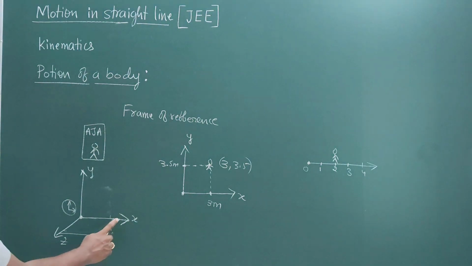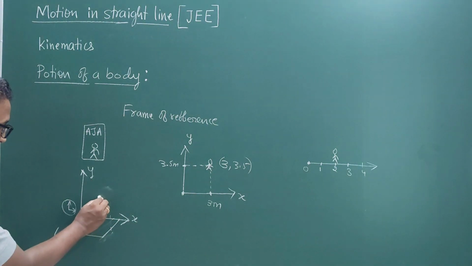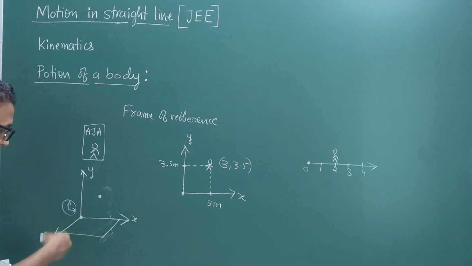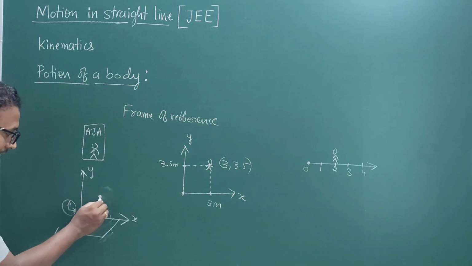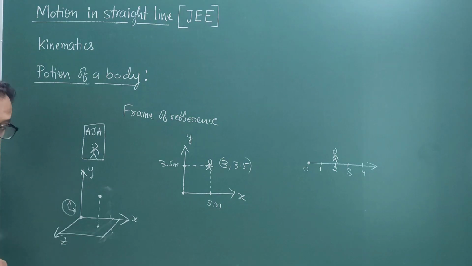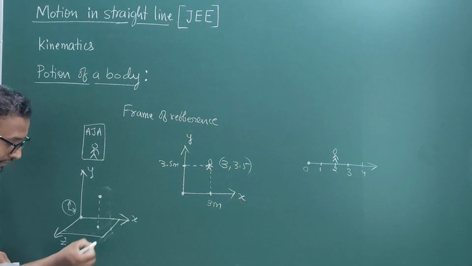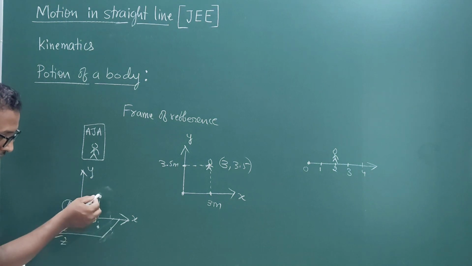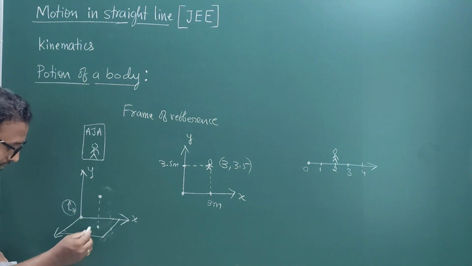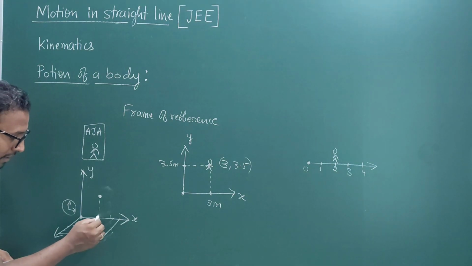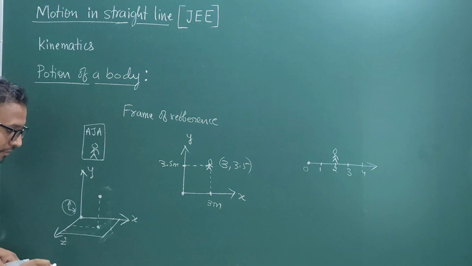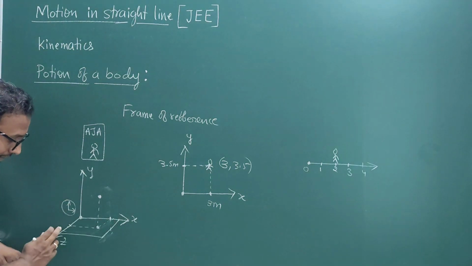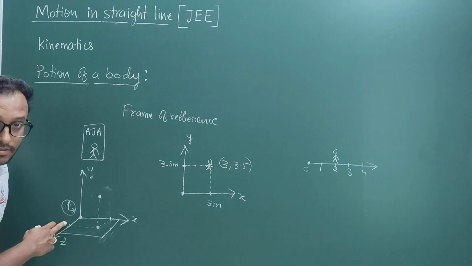This plane is the zx plane, and if this is the position of the body in three-dimensional space, I will draw a perpendicular to this plane. This point is the shadow of the body on this plane. From this point I can draw a perpendicular to the z-axis, and from the same point to the x-axis. These positions will give the position of the body along the x-axis and along the z-axis.